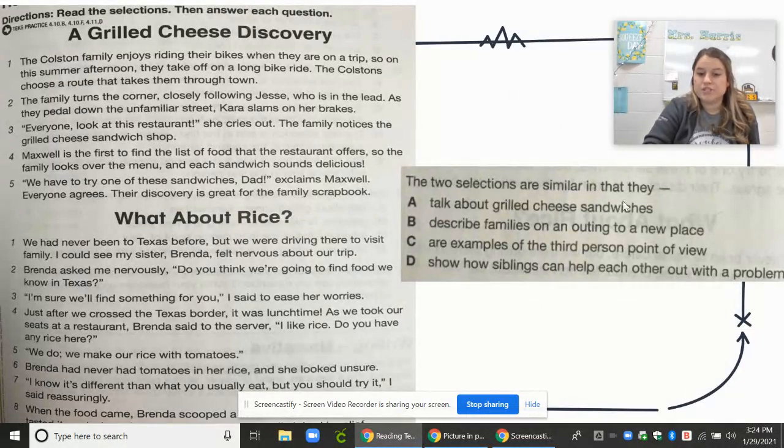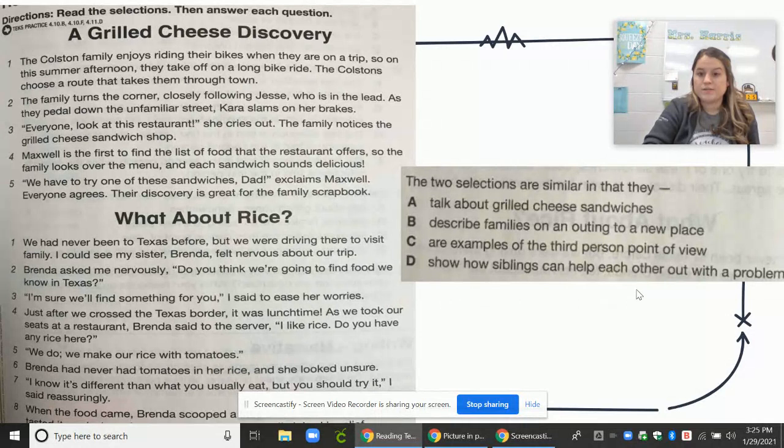Okay, the two selections are similar in that how are they the same? A, talk about grilled cheese sandwiches. Do they both talk about grilled cheese sandwiches? No, that's only the grilled cheese discovery. B, describe families on an outing to a new place. Do they both talk about a family at a new place? Yeah, so that could be it. Let's check C. Are examples of third person point of view? Well, we decided on the last slide, they're not both third person. One of them was first person, so it can't be C.